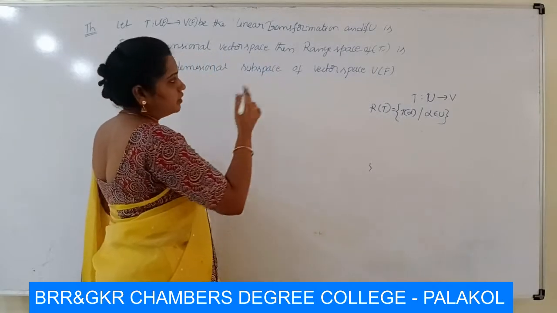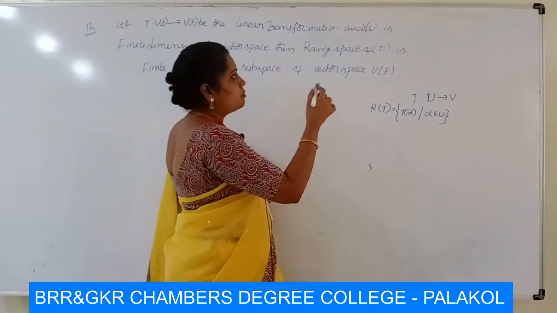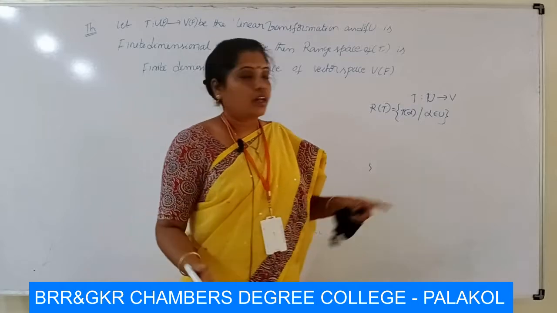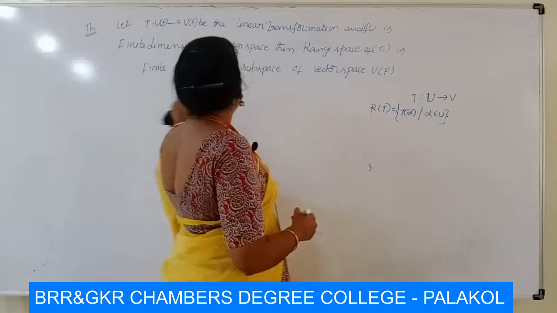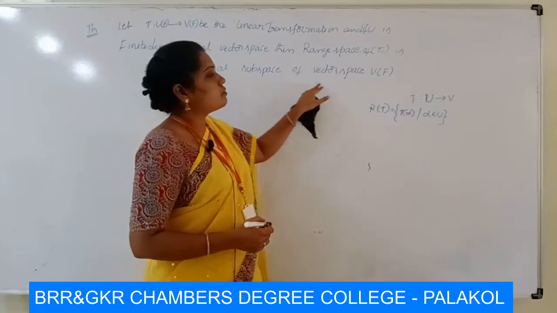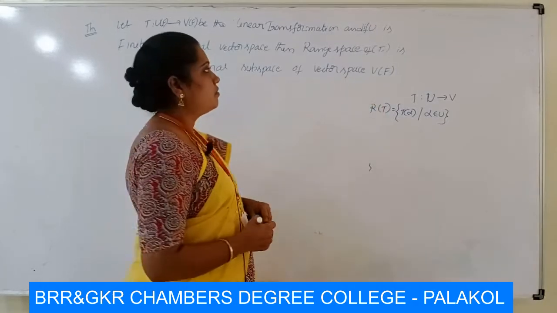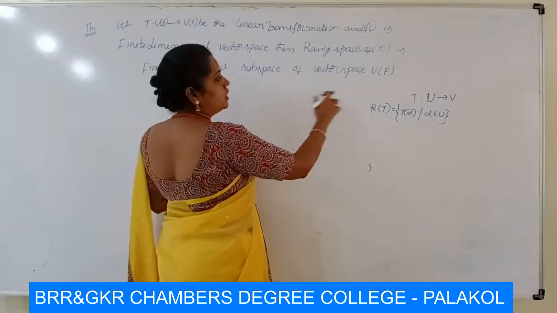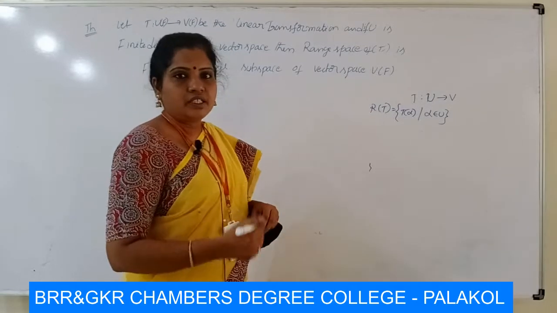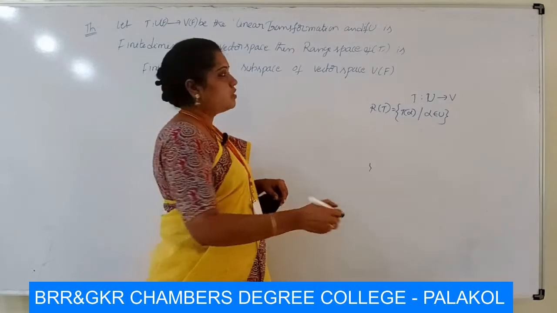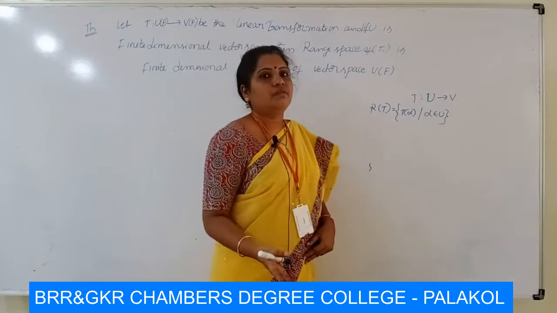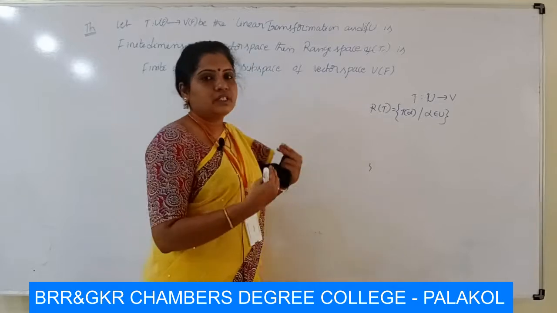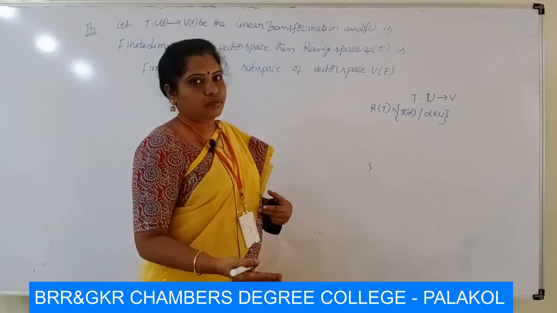Then we have to prove the range space R of T is a finite dimensional subspace of the vector space V of F. Already we proved that R of T is a subspace of V of F. Just we have to prove it is a finite dimensional vector space.